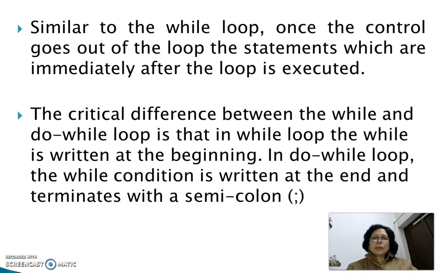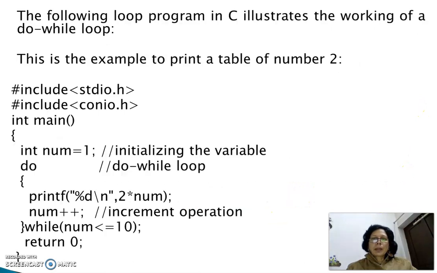Similar to the while loop, once the control goes out of the loop, the statements which are immediately after the loop are executed. The critical difference between while and do while loop is that in a while loop, the while is written at the beginning. In the do while loop, the while condition is written at the end and terminates with a semicolon. The following program in C illustrates the working of a do while loop.